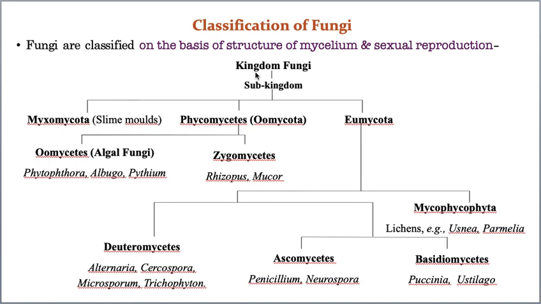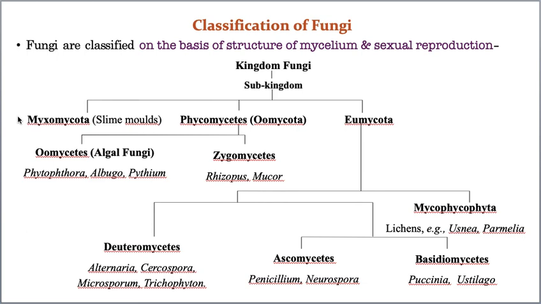But right now this group is deleted from kingdom fungi and placed under kingdom Protista. Please make a note of it. Please don't get confused. If you have any confusion, please ask me or message me. I will definitely answer you, okay.